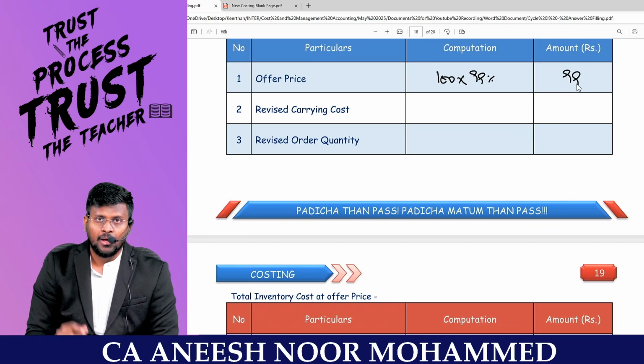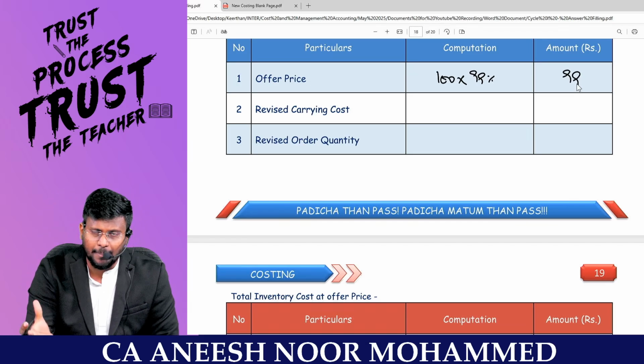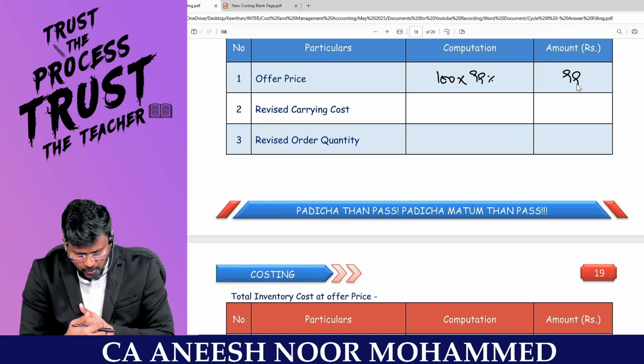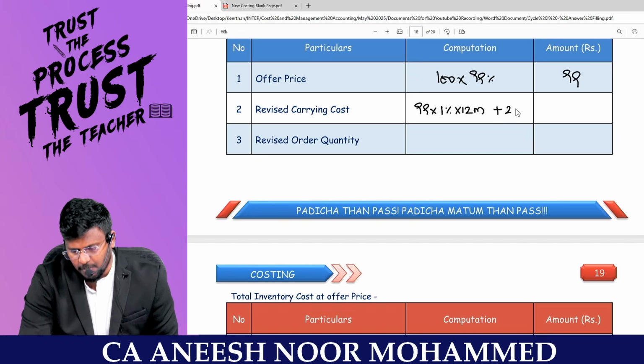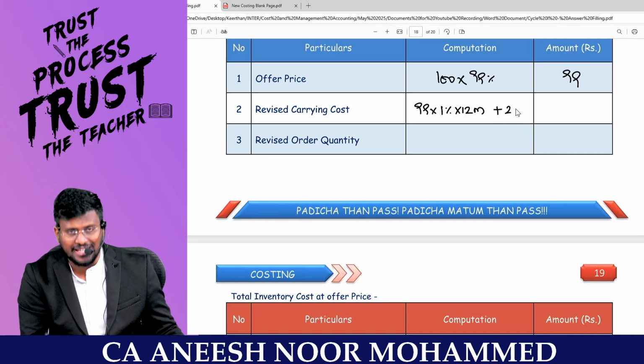Correct? When the price of the material changes, automatically the carrying cost will also change. So 99 into 1% into 12 months plus 2 rupees will be the revised carrying cost.